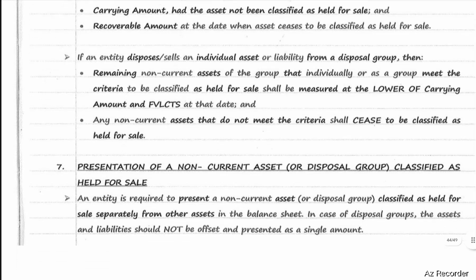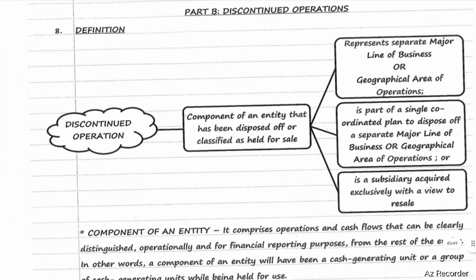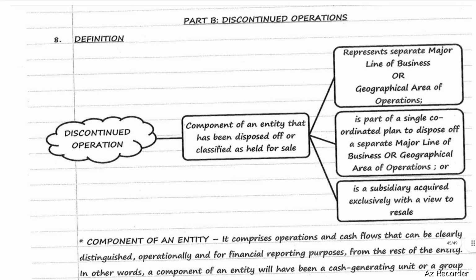Next, discontinued operations. What do we mean by discontinued operations? A discontinued operation means a component of an entity that has been disposed of or classified as held for sale and represents a separate major line of business or geographical area of operations, and is a part of a single coordinated plan to dispose of a separate major line of business or geographical area of operations, or is a subsidiary acquired exclusively with a view to resale.